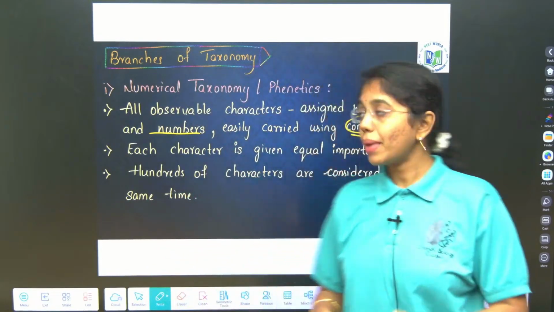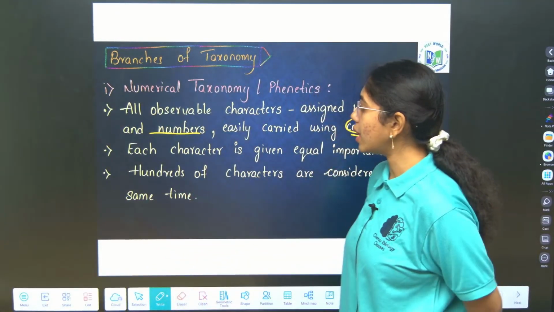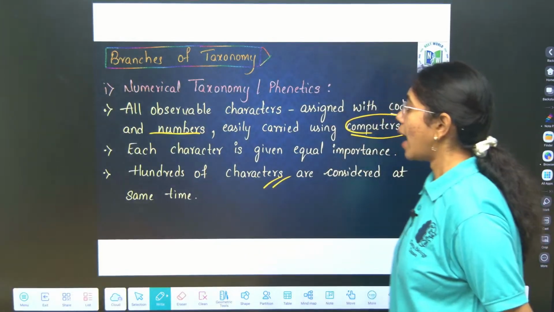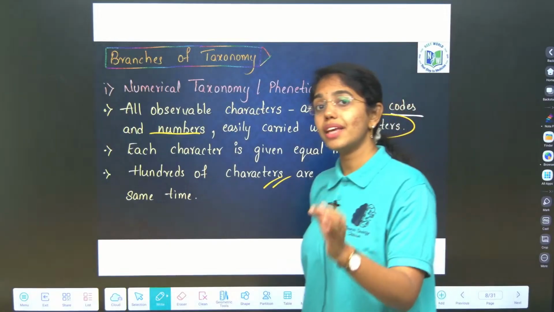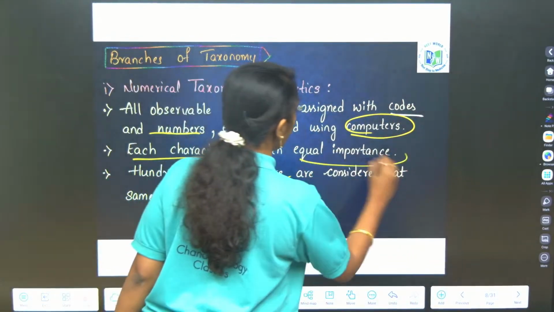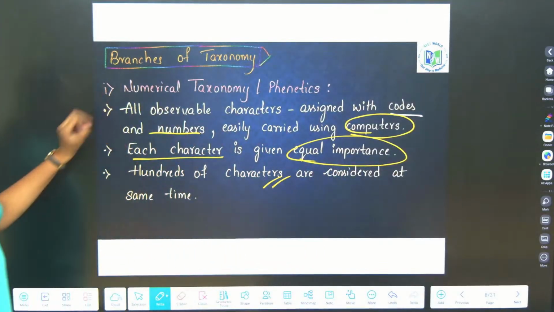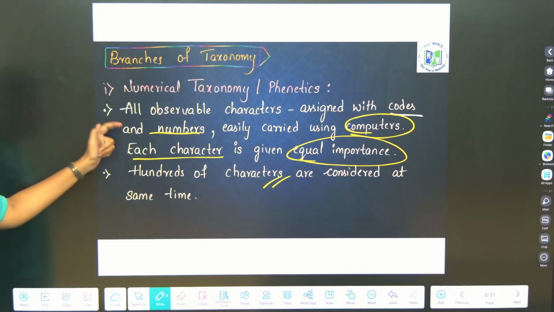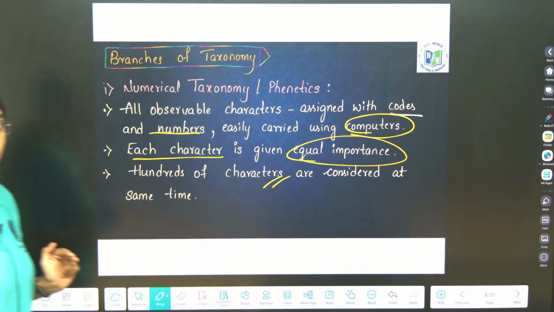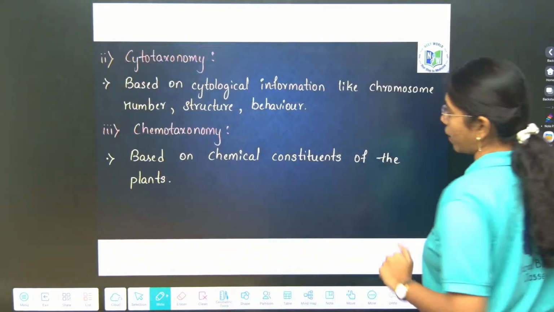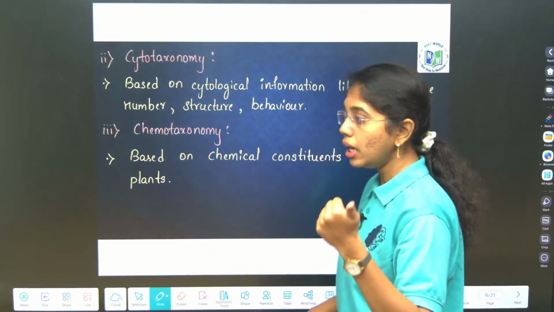That is the major advantage of numerical taxonomy. Hundreds of characters are considered at the same time, and each character here is given equal importance. So in numerical taxonomy or phenetics, all observable characters are assigned codes, each character is given equal importance, and hundreds of characters are considered at the same time. That is the advantage of numerical taxonomy.